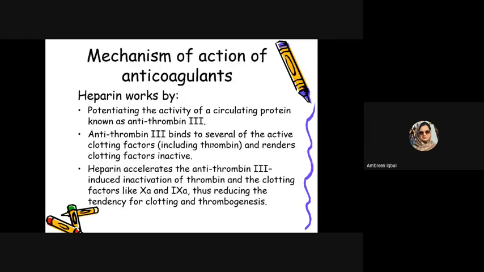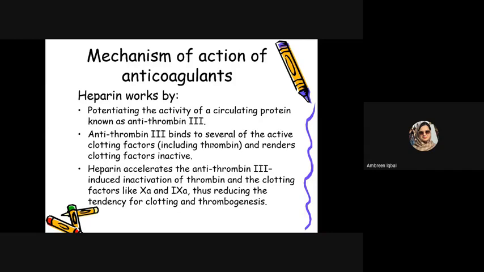What happens is our blood, my blood, and your blood obviously have antithrombin 3. But we have a deficiency of heparin, so we are actually using this heparin. So what does heparin actually do? Heparin stimulates and activates this antithrombin 3, and this antithrombin 3 is always present in the blood, circulating.